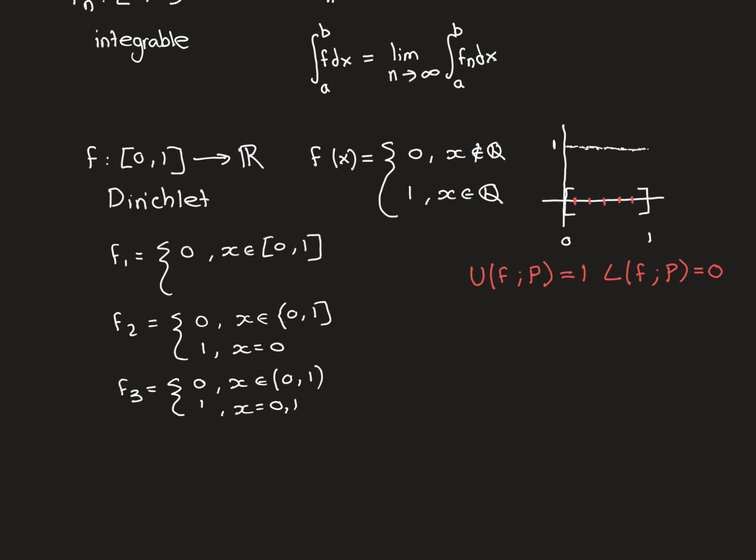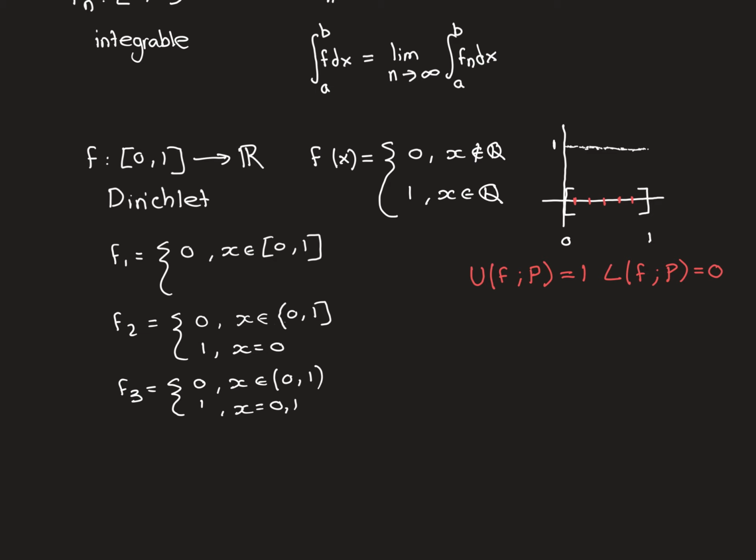So my second function, f2 now, I'm going to firstly get it right at x is equal to 0. 0 is a rational, so it's going to be mapped onto 1. So I take 0 out of the collection of things that are being mapped onto 0. So now it's just x is an element of the open interval from 0 to 1, not including 0. They're all being mapped onto 0, but now 0 itself is going to be mapped onto 1. So I've made it correct at x is equal to 0 for the Dirichlet function.